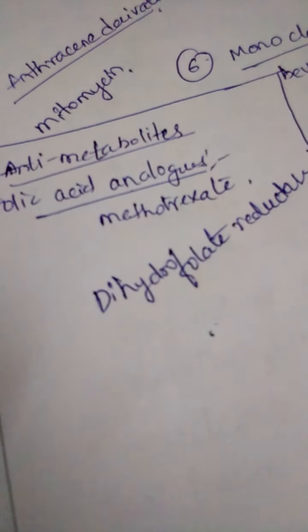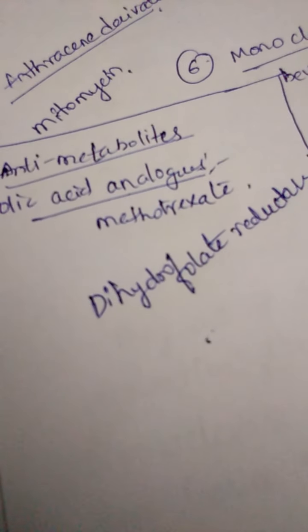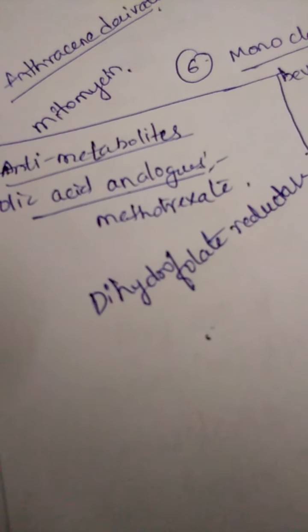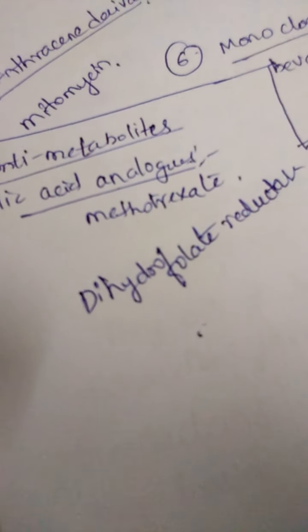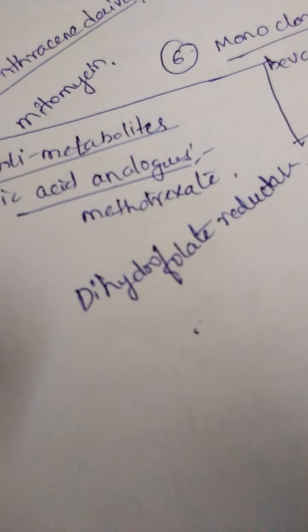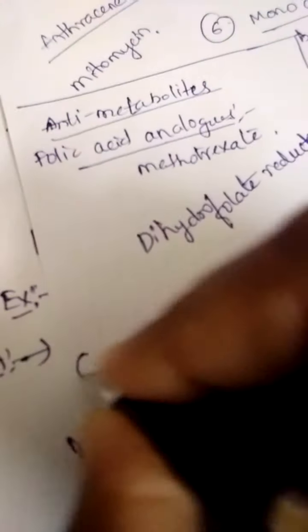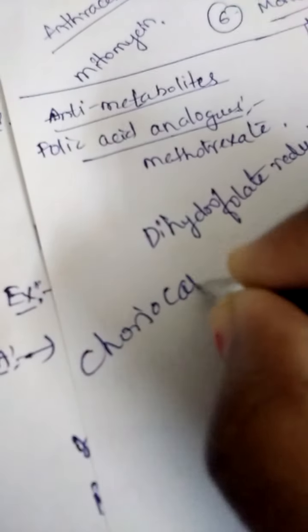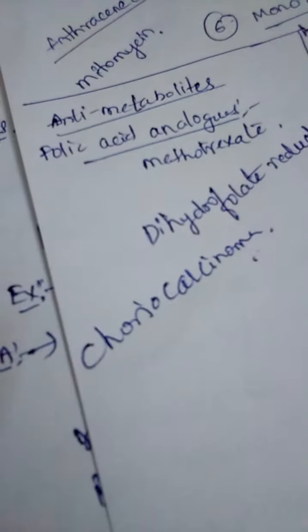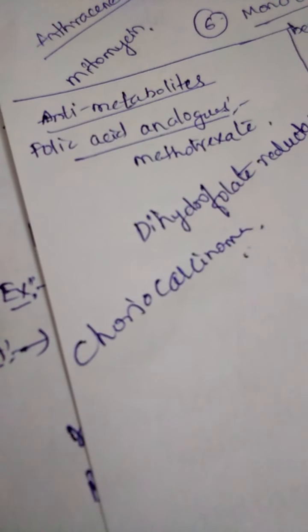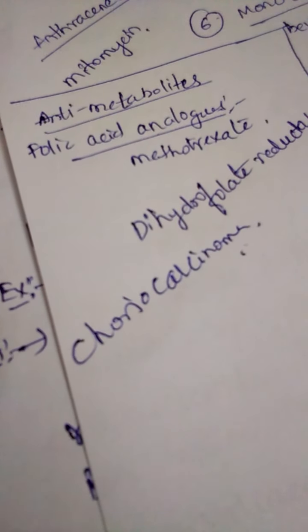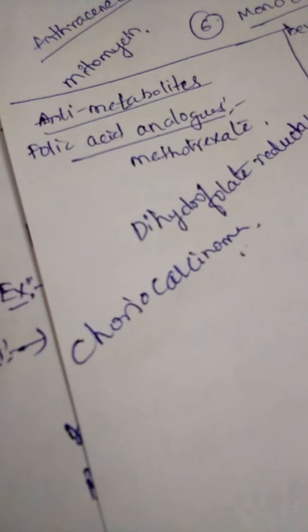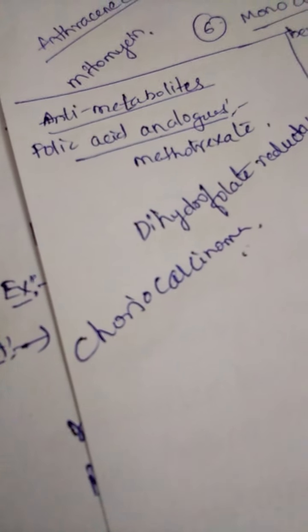Not only these symptoms, but also nausea, vomiting, and alopecia can be seen with the use of folic acid analogs. These folic acid analogs are mainly used in choriocarcinoma, the cancer of the placenta. Next, they are used in breast cancers as well as in acute lymphocytic leukemia and acute myeloid leukemia.